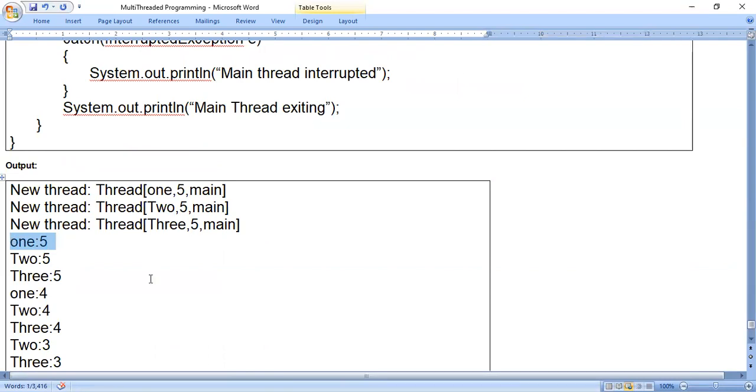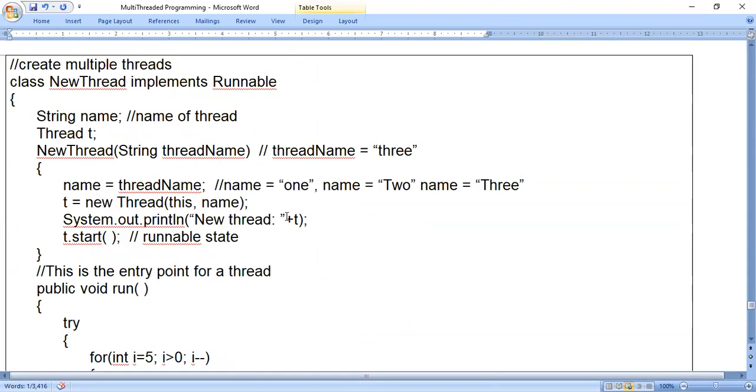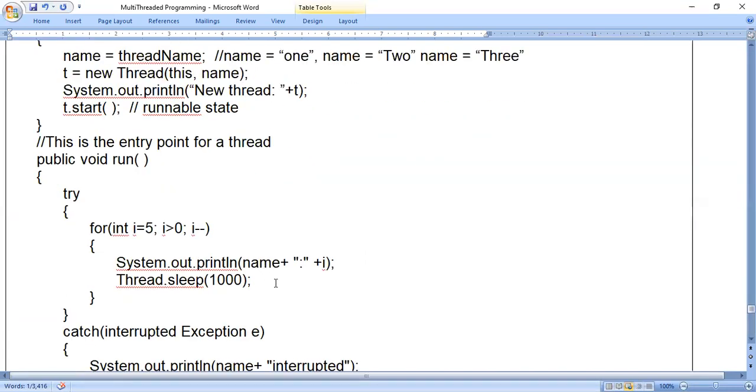That is, the first thread started working. Next, the next thread executes, because it is also in the runnable state now. All the 3 threads will be in the runnable state. For example, after this line is executed, the next line I have written is Thread.sleep of 1000 milliseconds. So 1000 milliseconds means what? 1 second.